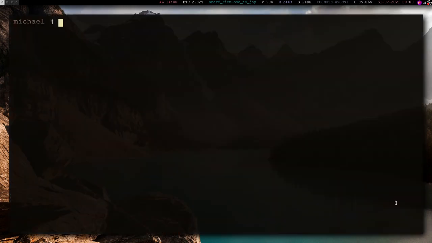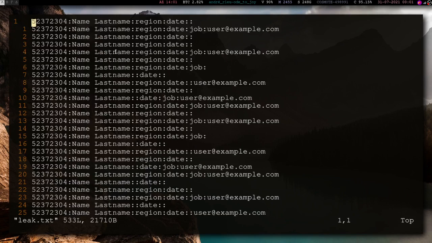Okay, let's start with these two files. First of all, this one. If you remember a while ago, there was a leak and many Facebook users had their information leaked out to the public, okay? We're talking billions of users. Many files, millions of lines. Each file was pretty significant.